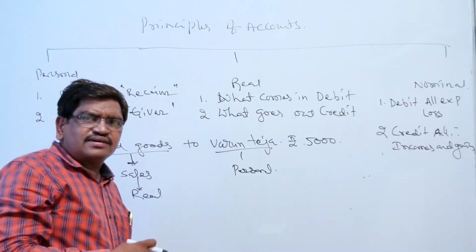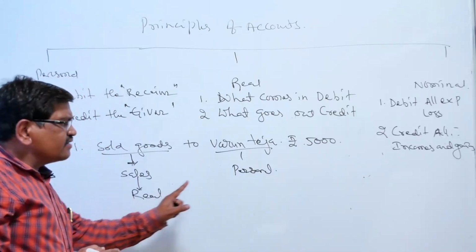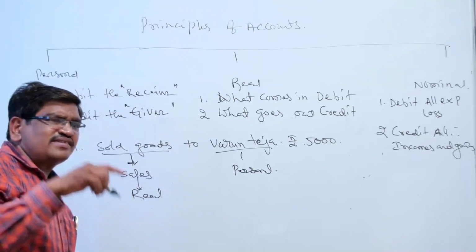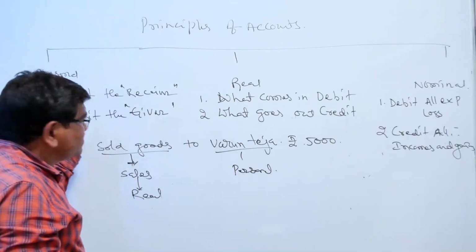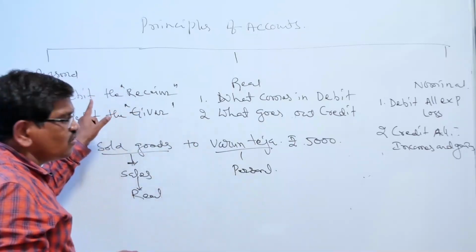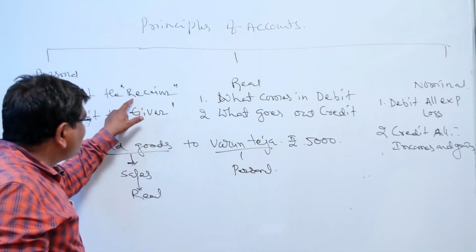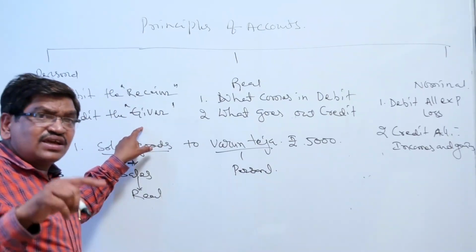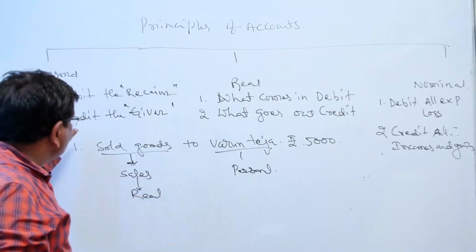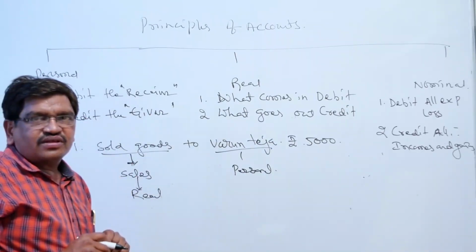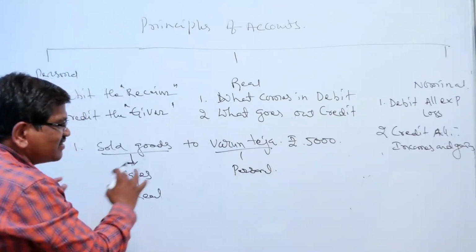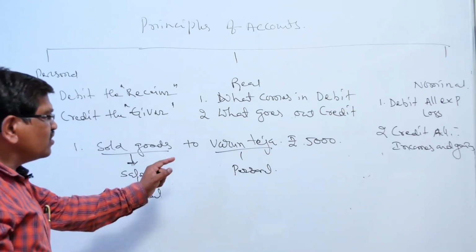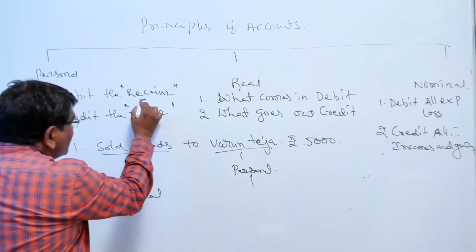So under this transaction, the first one is real, the second one is personal. Now come to the principles. Is Varun Teja placing the role of a real account or a personal account? Here you see, Varun Teja is a personal account. He is placing the role of a receiver or giver. So is he receiving goods from us, or giving goods to us? First you think: he is the receiver. Varun Teja is receiving the goods as per this sentence. If you know the meaning, you can understand very easily. Varun Teja is placing the receiver role.